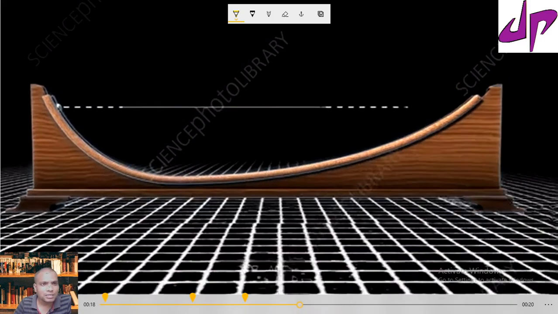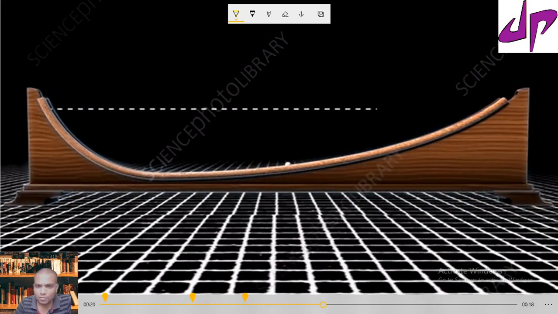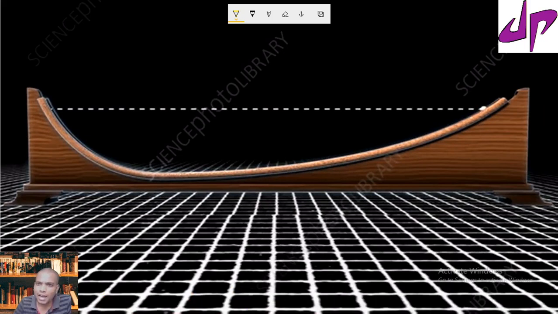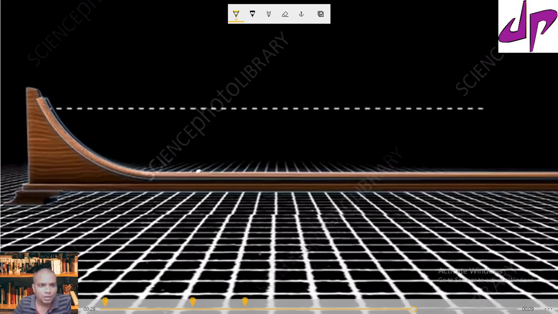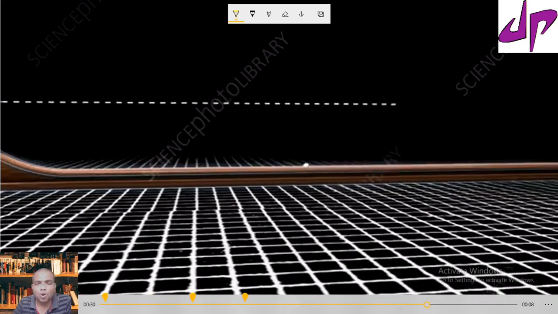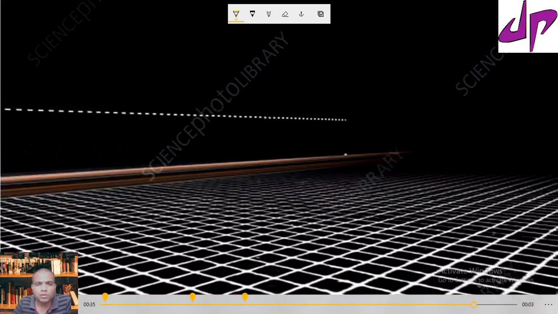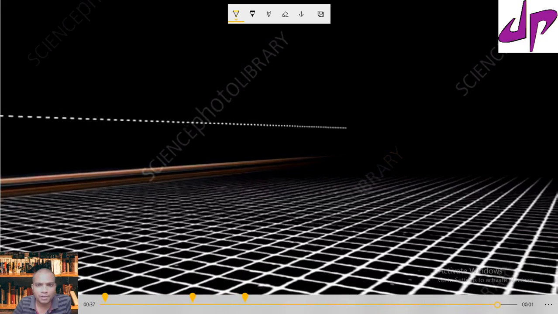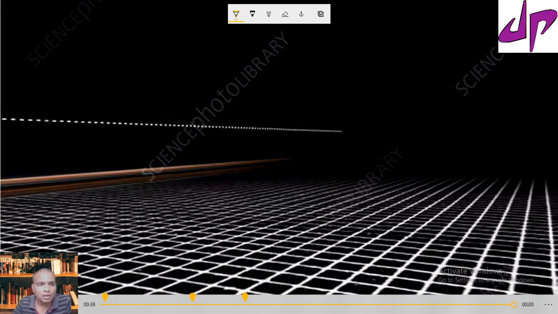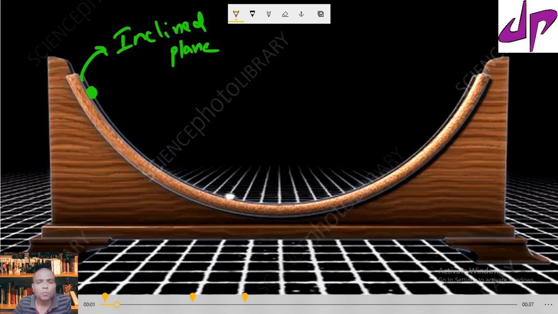Even if you change the angle further, again the ball wants to reach the same height. Suppose there is no angle on the other inclined plane, the ball wants to move forever. The ball searches for where the height is. It always wants to reach the same height.